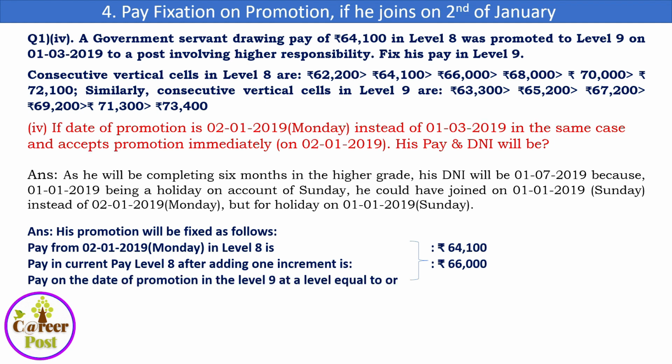So we will be looking for an amount of 66,000 in level 9 or beyond it. Here 65,200 is there, 67,200 is there. What is just beyond 66,000 is 67,200. So his pay will be fixed at 67,200 with the DNI 1/7/2019, as already discussed.